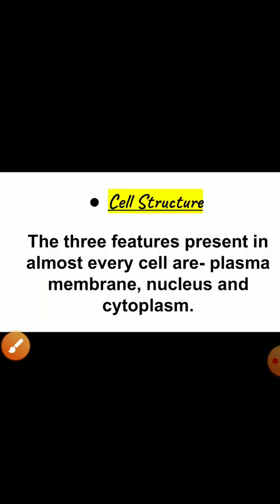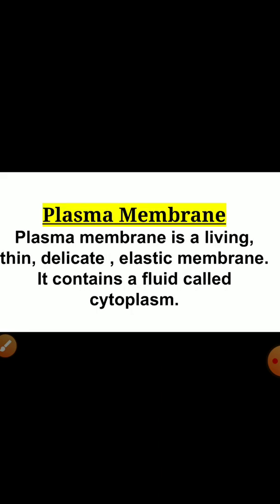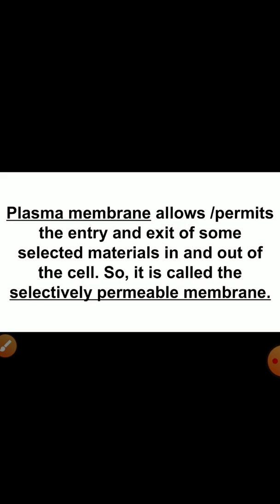Now cell structure. The three features present in almost every cell are plasma membrane, nucleus and cytoplasm. It means whichever kind of cell is present, these three features are present in each and every cell. Now plasma membrane. Plasma membrane is a living, thin, delicate, elastic membrane which contains a fluid called cytoplasm. Plasma membrane permits the entry and exit of some selected materials in and out of the cell. So it is called the selectively permeable membrane.